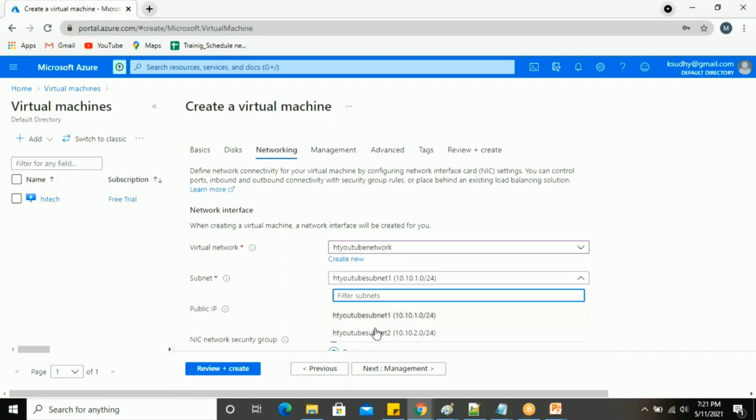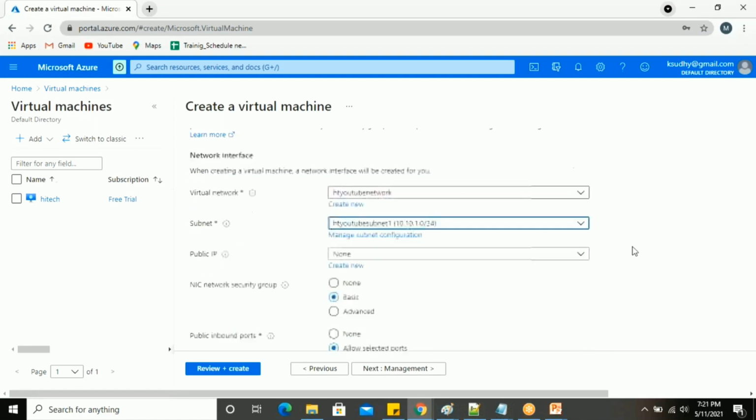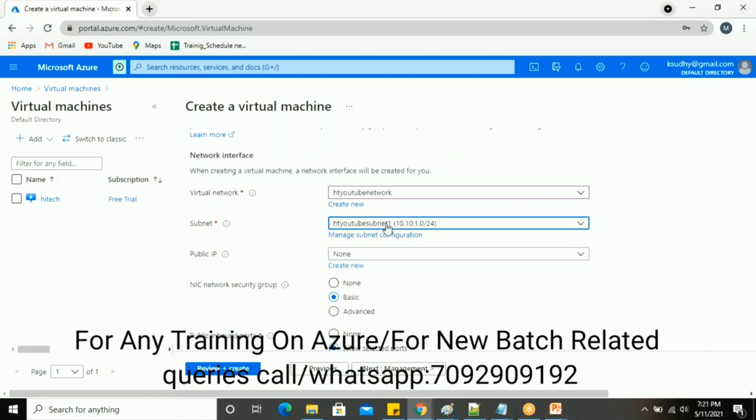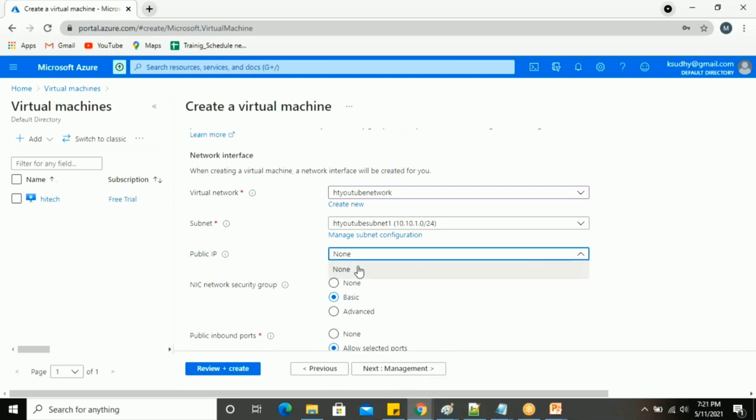There I have 2 subnets. Whichever subnet you want, you can directly select the network here. And if you want a public IP, you can create it there.